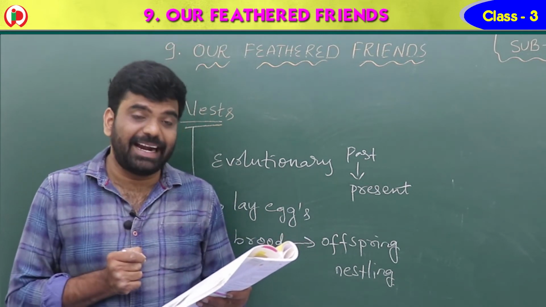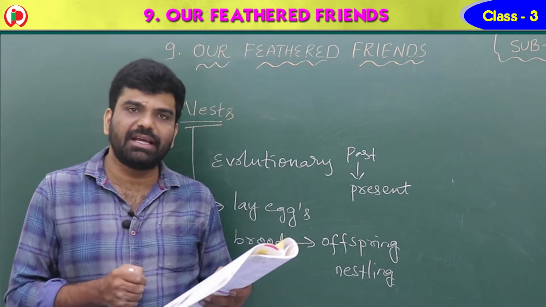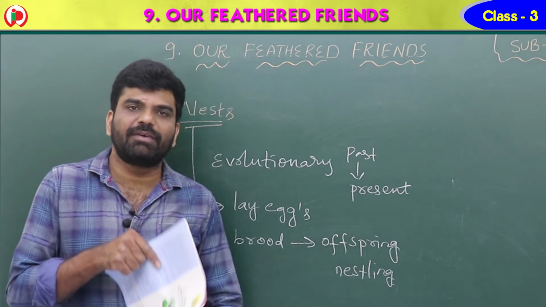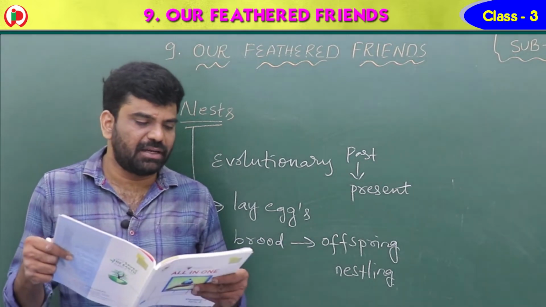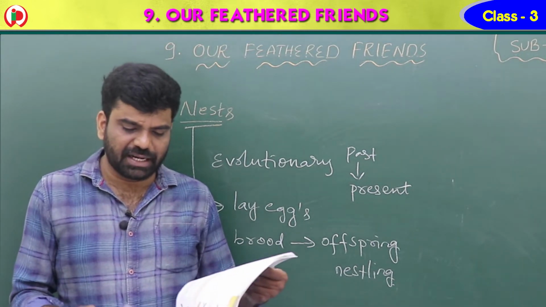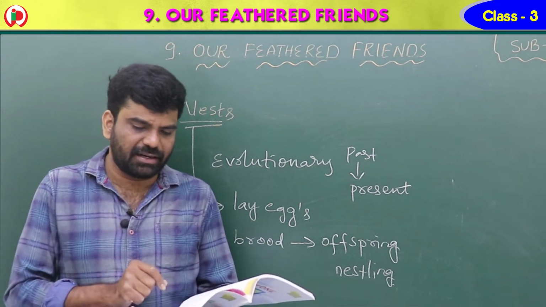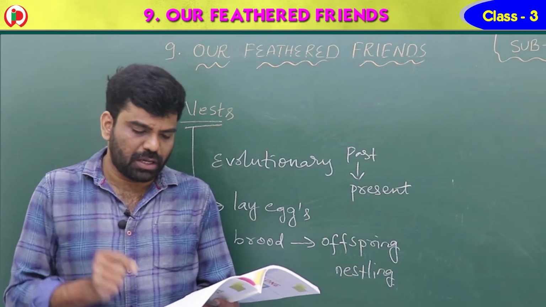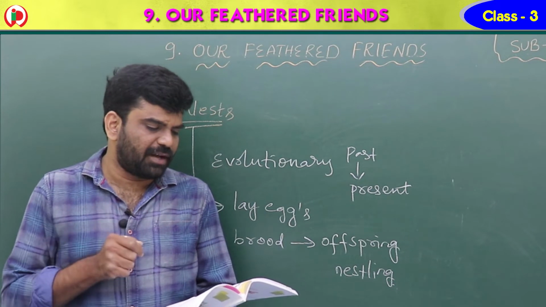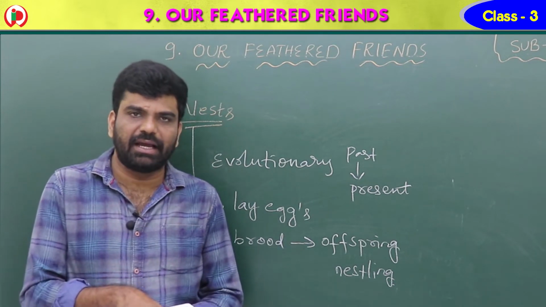One is adherent. Second one is burrow. Third one is cavity. Fourth one is cup. Fifth one is pendant. Depending upon the shapes of the nest, the names are given.